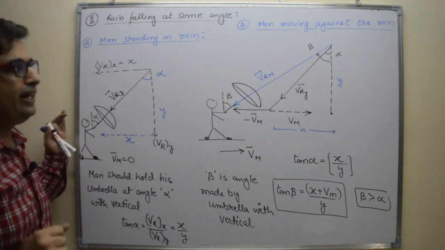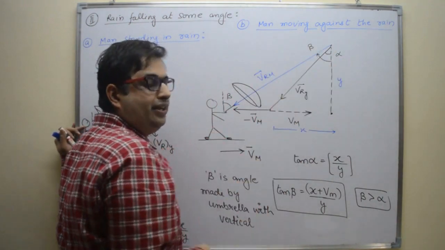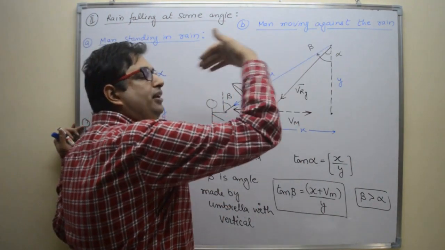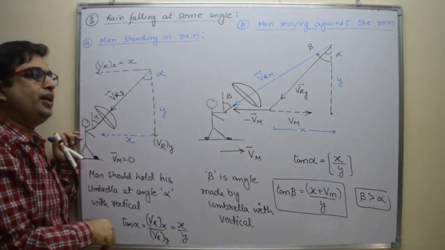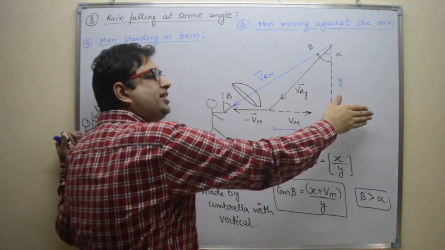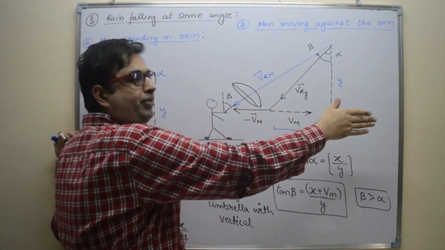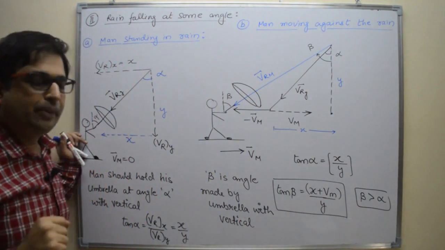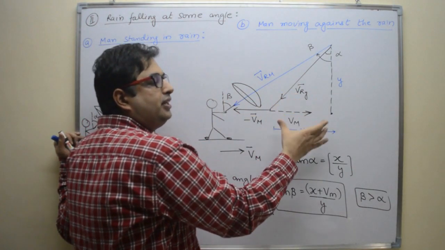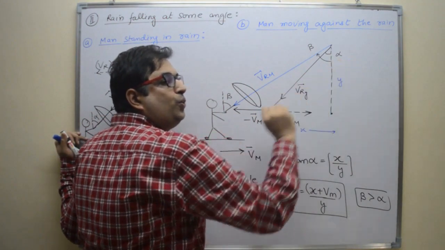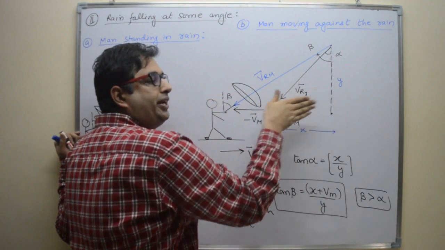Okay, second condition. In the second condition, the man is moving against the rain, meaning rain is falling on his face at some angle. Right? Now, he is moving against the rain. Rain is coming in this direction and he is moving in the right direction. So what will happen? Let us see. This is the actual velocity of rain. This is the x component and this is the y component. Now the man is moving against the rain in this direction.